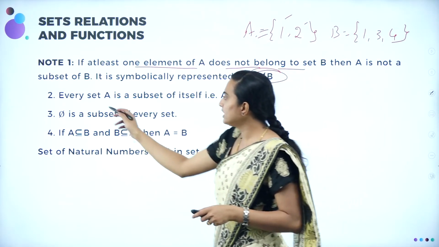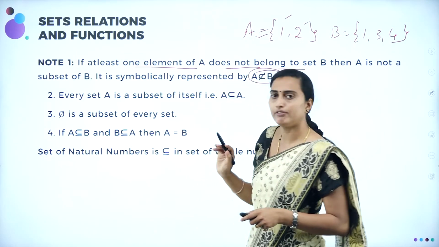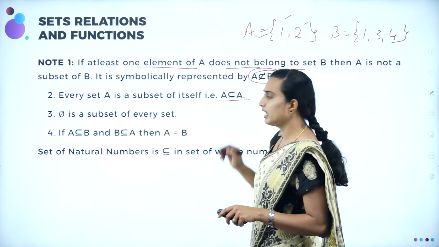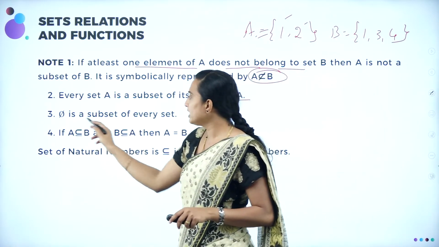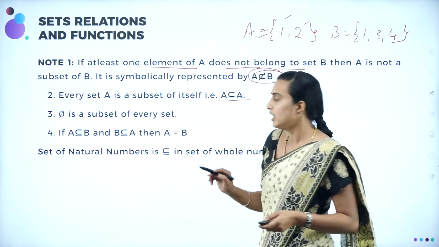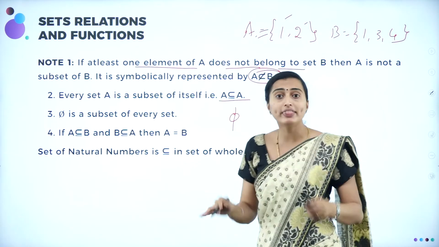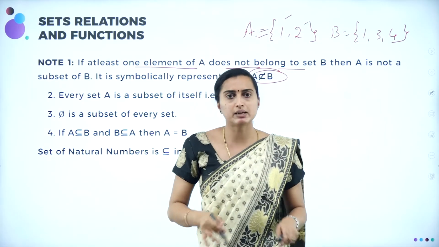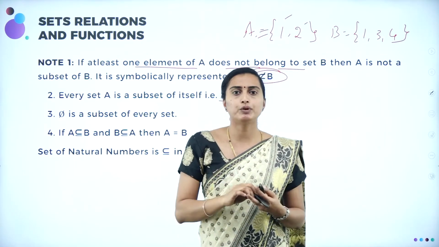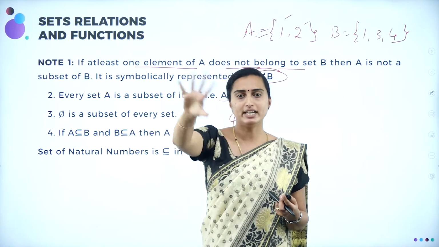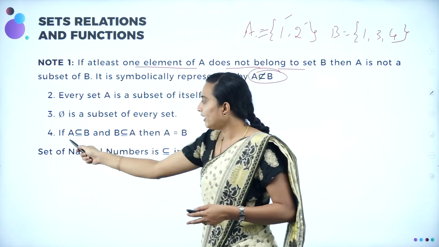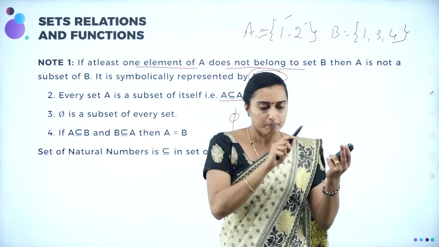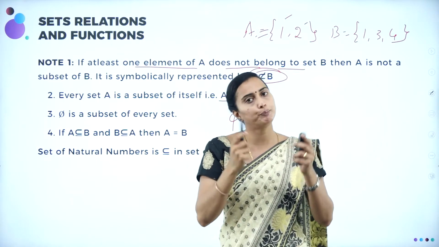Okay. Now, every set A is a subset of itself. We write it as A is a subset of A. And phi is a subset of every set. Phi means the empty set. The empty set is a subset of all sets: a subset of A, a subset of B, a subset of the empty set, a subset of a singleton set. The empty set is mandatory. So if A is a subset of B and B is a subset of A, then A will be equal to B. Okay.